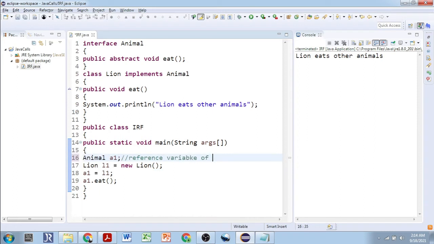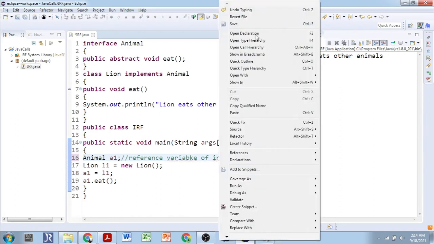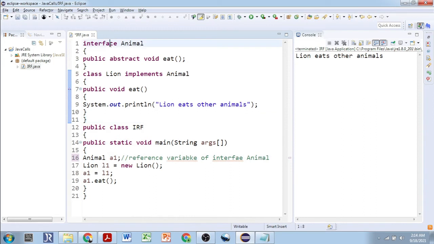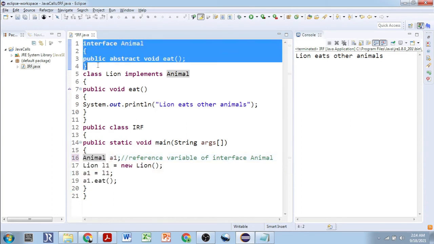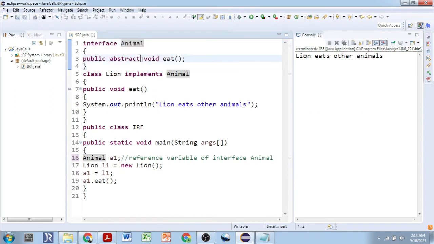Yes, this interface Animal variable, correct? A1 is the reference variable of the interface Animal. We have written the interface Animal over here. This interface has a single abstract method. If you don't write abstract, it is still abstract, and if you write abstract, it's your wish. Public abstract void eat. So it has a single abstract method eat, correct?